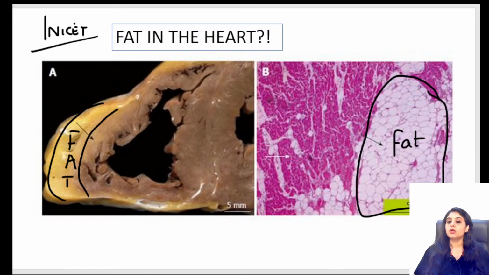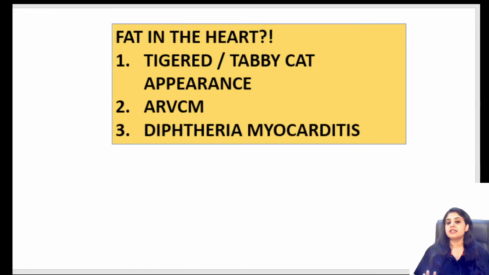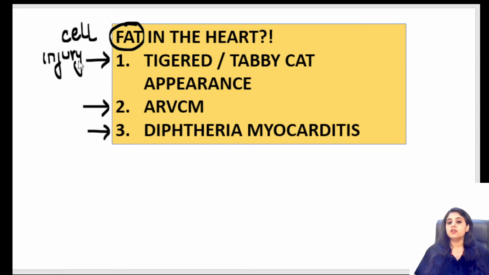Firstly, let's find out what are the conditions where fat can be seen in the heart. There are 3 conditions that should have come to your mind. Number 1, fat comes in the heart as a part of cell injury. Whenever there is some kind of cell injury, there will always be a fatty change. Cell injury of any organ. Any organ cell injury is going to result in fatty change.